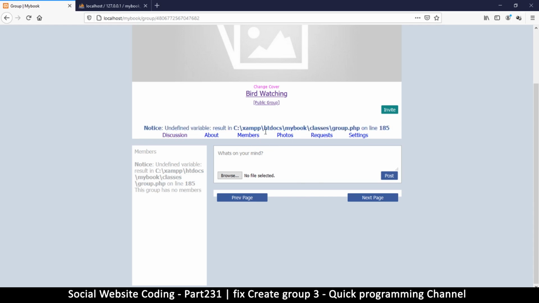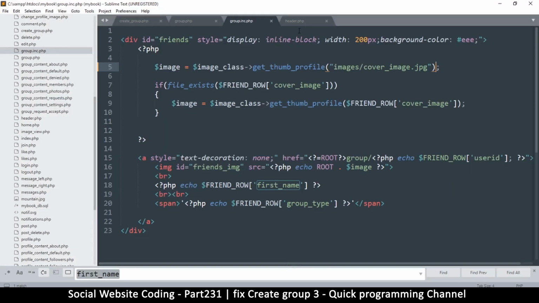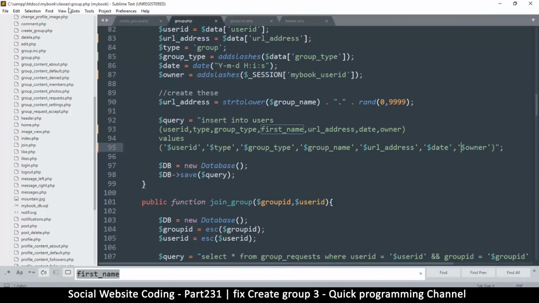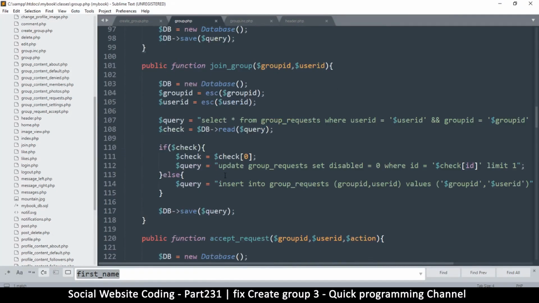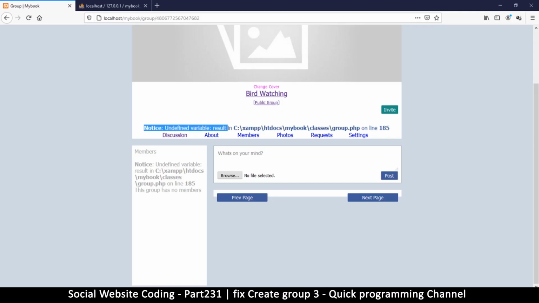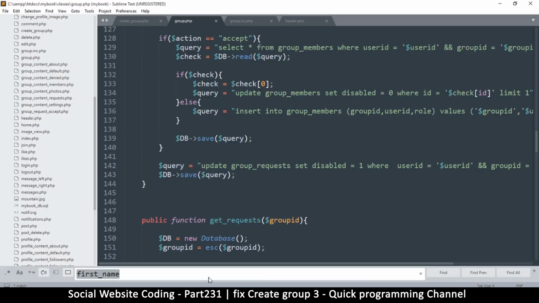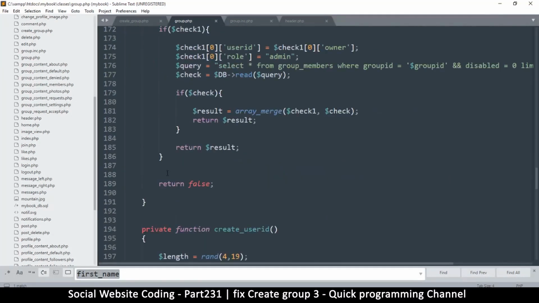Okay, so let's look at this one here. It says notice undefined variable result. So it's a notice because it's not fatal, so the script can continue running. That's why it has loaded everything else down here. So this is on line 185 in group.php. That's the one in classes. So let's fix that real quick. So here inside classes, it says 135. Or is it? Yes, 185 actually. Undefined variable result. So 185, where are you? Right there. So result is undefined.